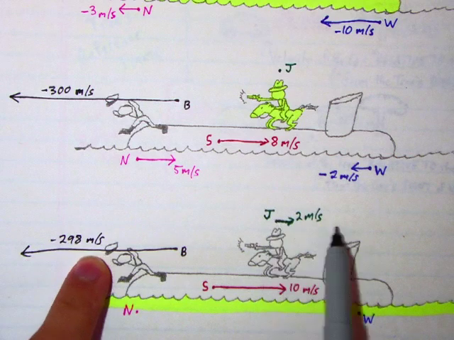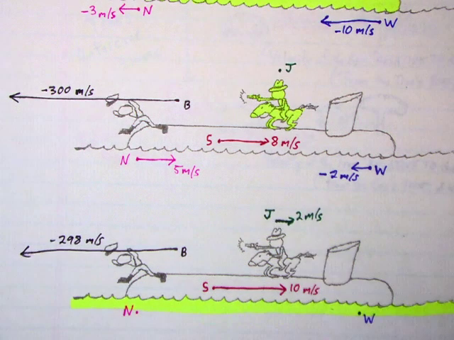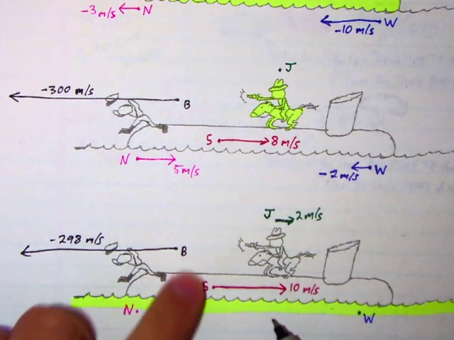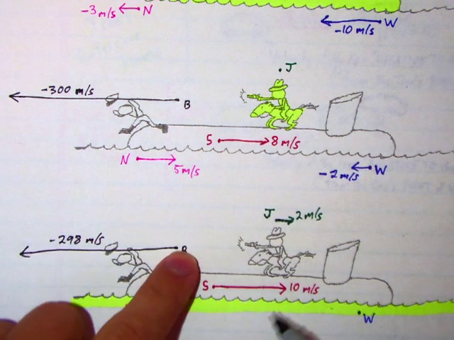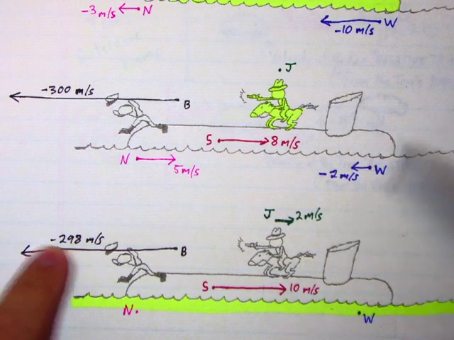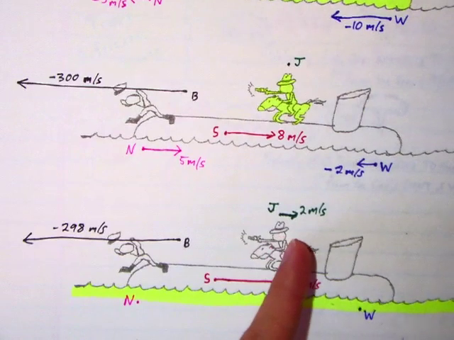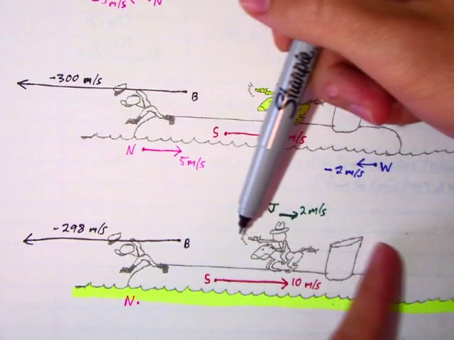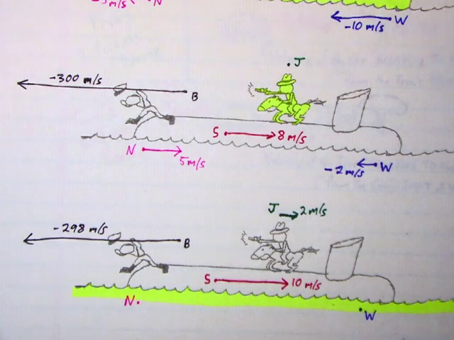Therefore, that's 298, and he's moving to the left. That's 2 to the right. The difference between them is a full 300 meters per second. Let's see, in the water's point of view, the bullet is not moving as fast because Jones is being carried off this way. Jones is like falling backwards as he shoots the bullet. So it's less than 300 from the water's point of view.